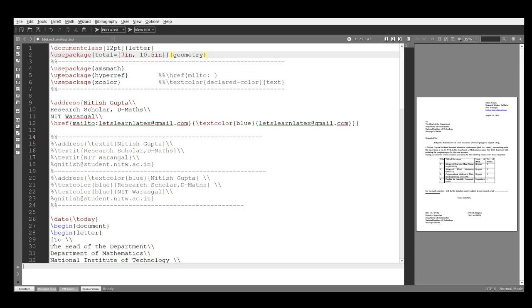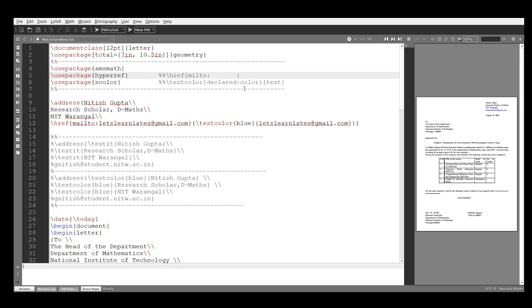These three packages I am going to use. This is slash usepackage amsmath. Okay. Next one is slash usepackage hyperref. So this is the package. What is the command? This is the command, slash href, and in braces mailto, colon, and after that, in this place, you can write your text.